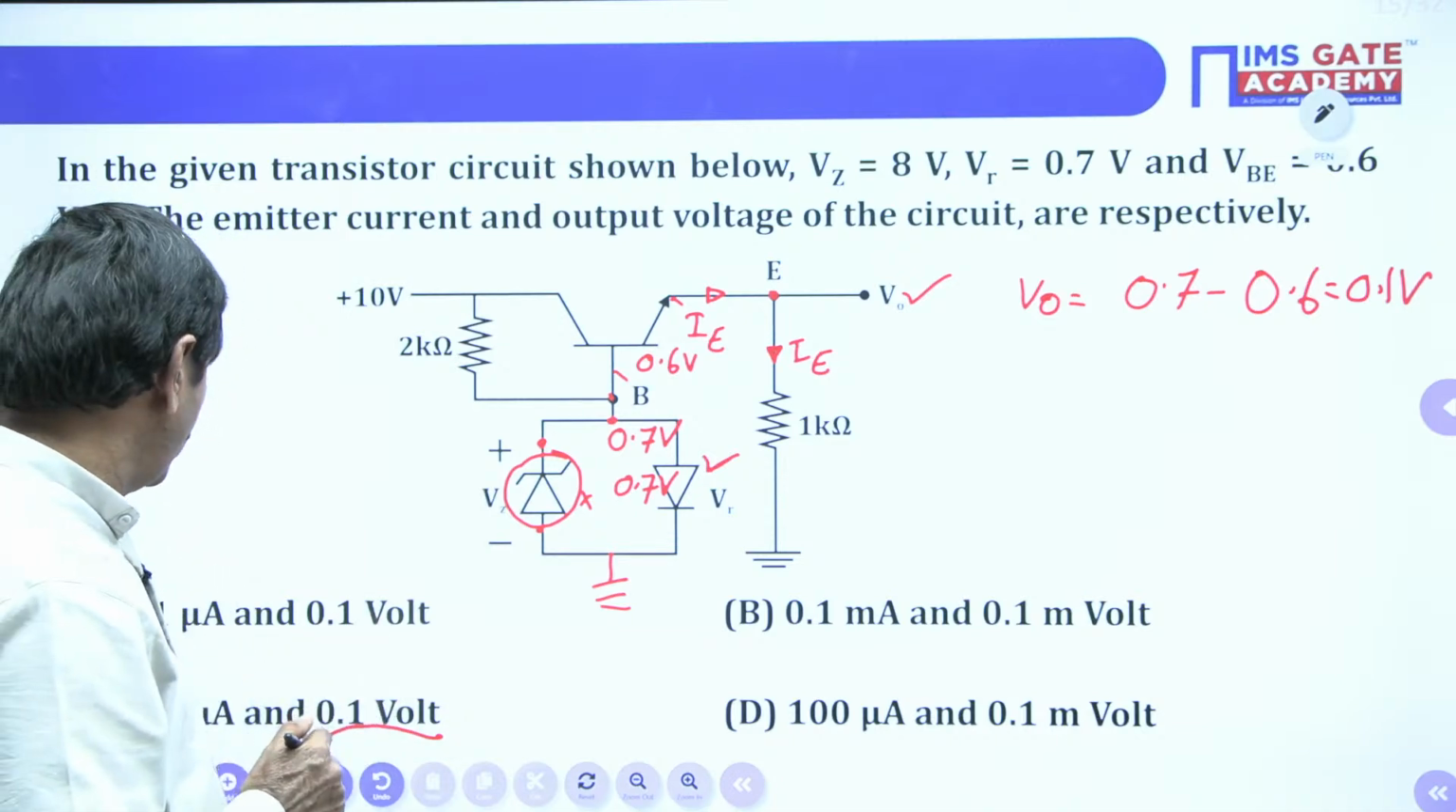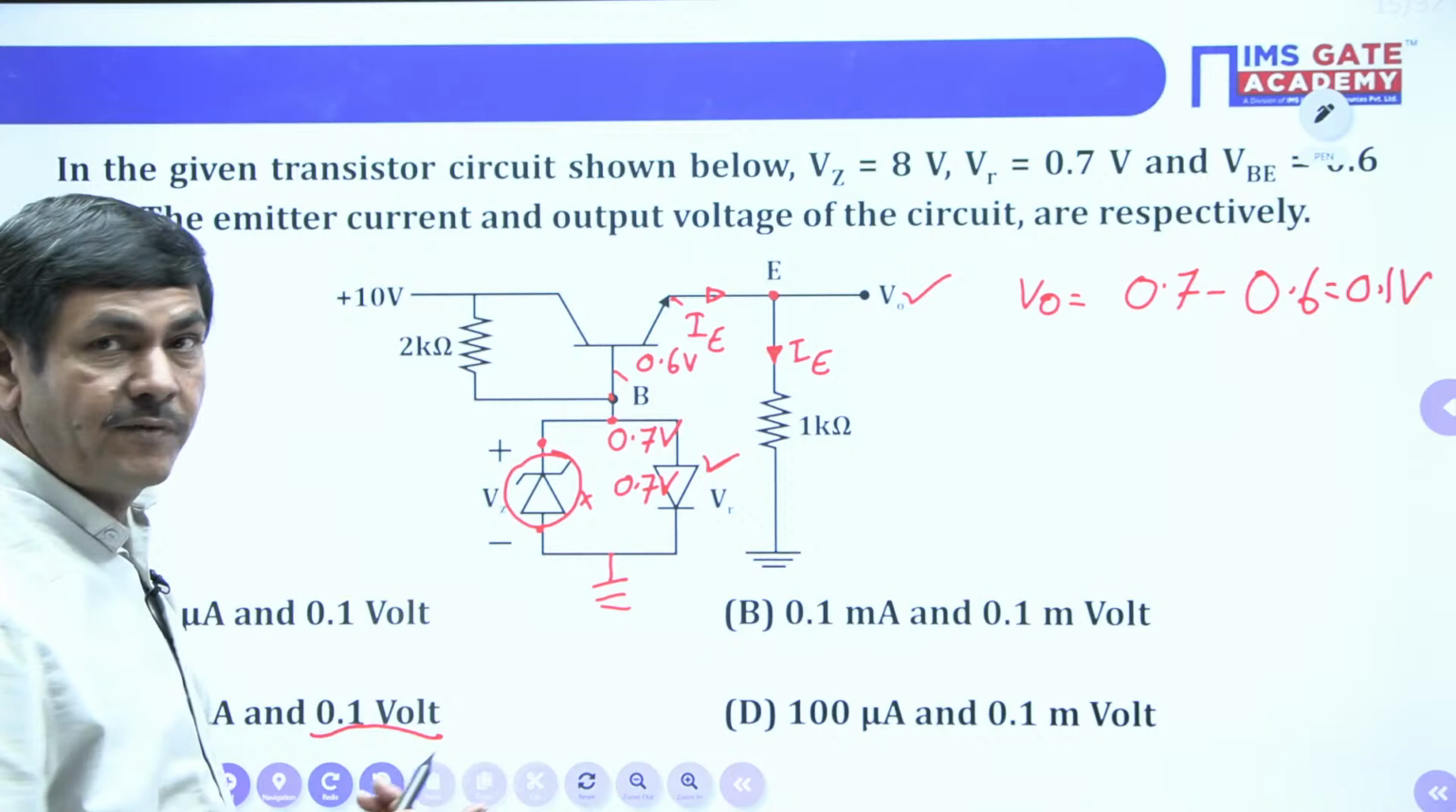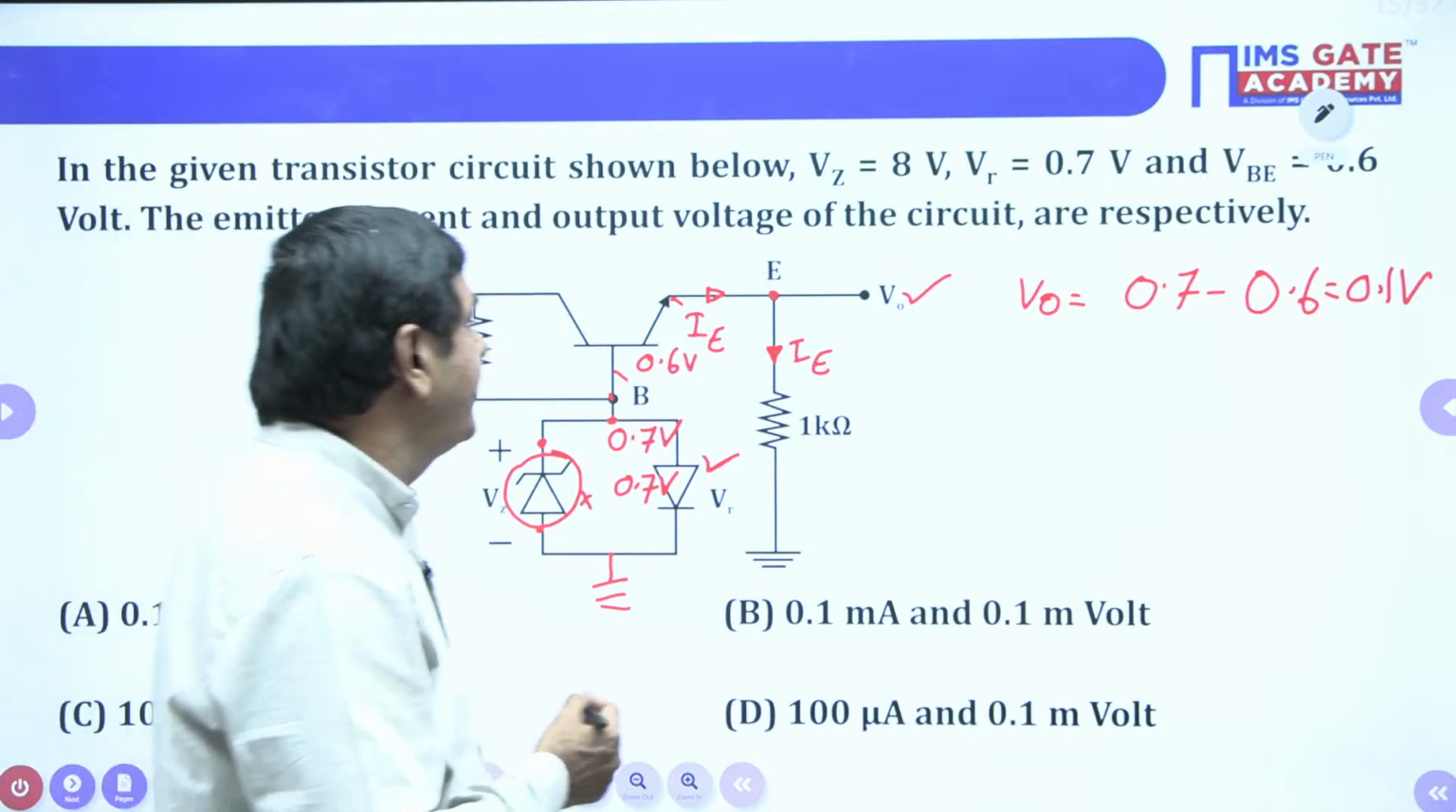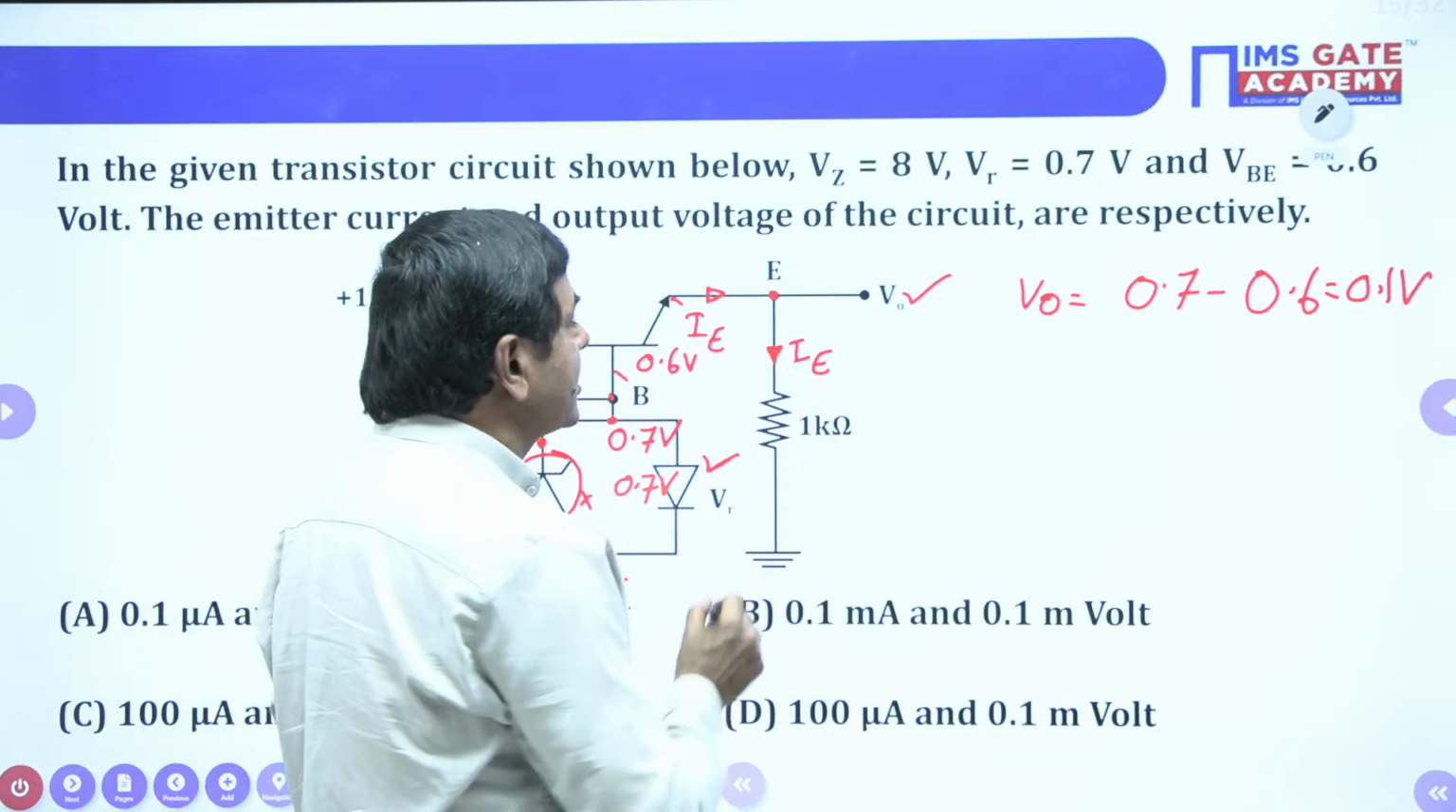But the student will get out, sir, what about these emitter currents, sir? Yes, we can find if you want. Yes, you watch. How to get this IE? IE is nothing but the current across the 1 kilo ohm only.